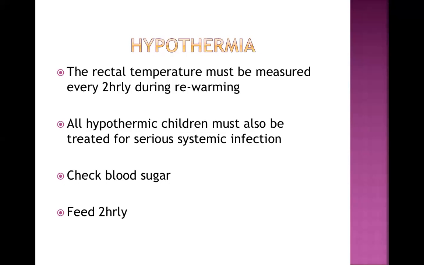Now similarly, why I am bringing that point, okay, now let's come to our topic. Similarly, in a very hypothermic child, do not expose the child suddenly to very high temperature. You should never do that. It is always a process of gradual rewarming rather than a sudden type of rewarming. Now the dangerous thing about sudden rewarming is, there is more amount of blood flow when we give heat to the body.